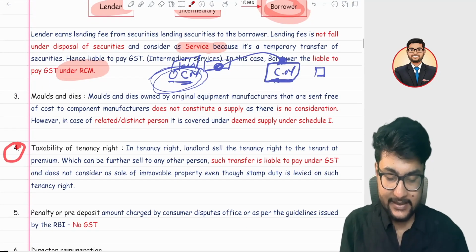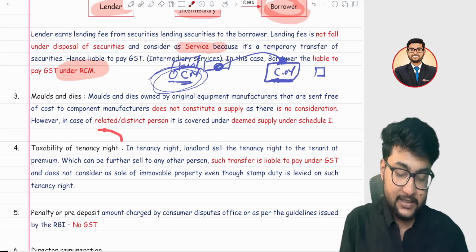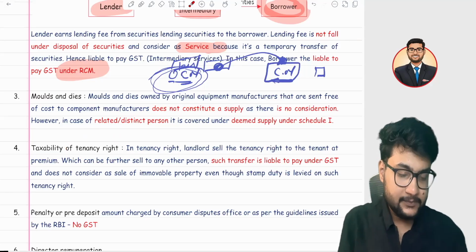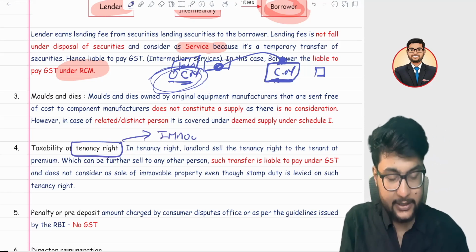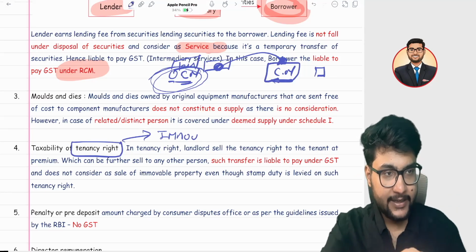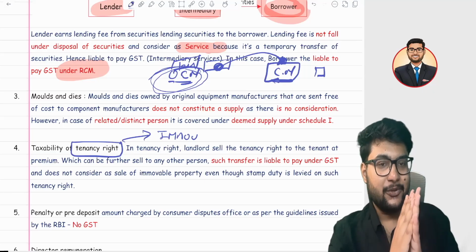Next is tenancy right. Tenancy rights is also a supply, because there's confusion among people that tenancy right is just like immovable property, because in immovable property if you sell a land or a building you have to pay stamp duty on it, right? And in tenancy right you also have to pay stamp duty.